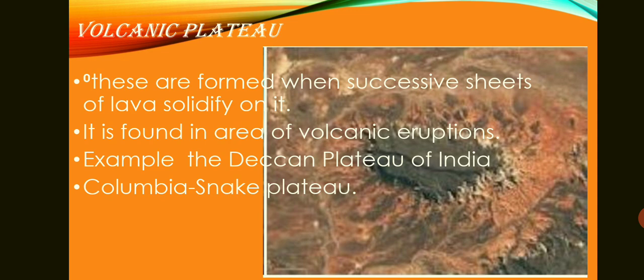Now, in India we don't have any plateau region of the mountain type, but I am saying the Deccan Plateau of India is a volcanic plateau because millions of years back there was a volcanic eruption, and because of the solidifying of lava we have the Deccan Plateau. Now, what is the proof of it? We have black soil in the Maharashtra and Gujarat region, and black soil comes from weathering of igneous rock. Igneous rock is a type of lava which solidifies. Another example is the Columbia Snake Plateau.